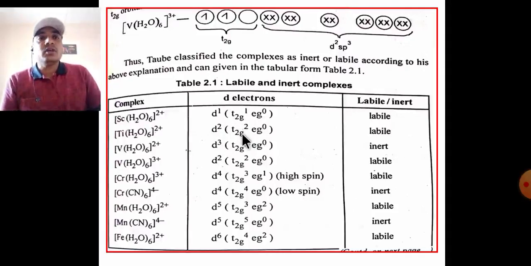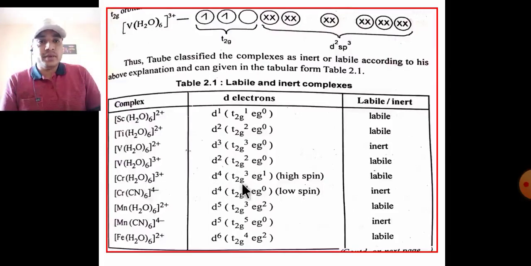One of the t2g orbitals is vacant. D3 case is inert because all these complexes are outer orbital complexes, but these t2g orbitals are all singly filled. That's why this complex is inert. In the second vanadium complex, d2 case, that complex is labile because one t2g orbital is vacant.